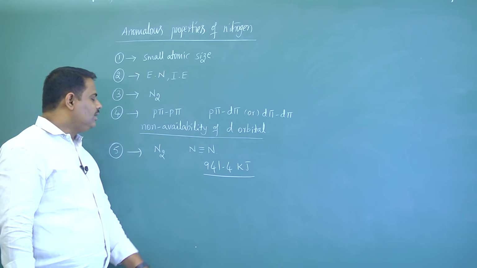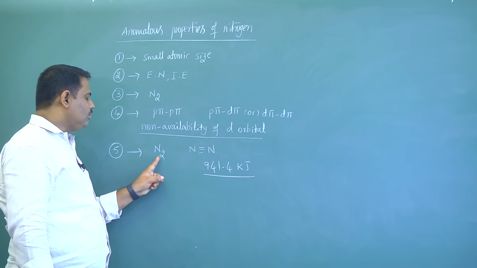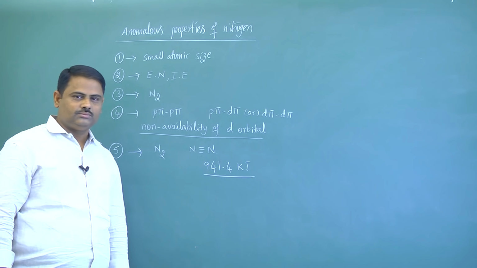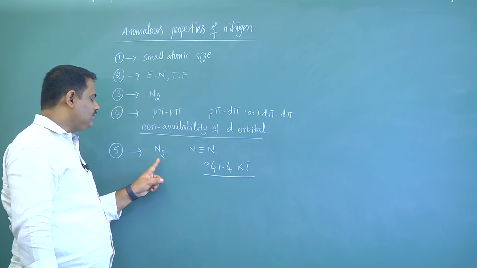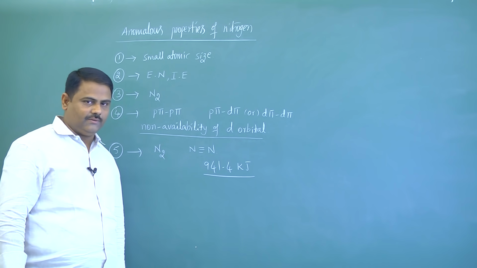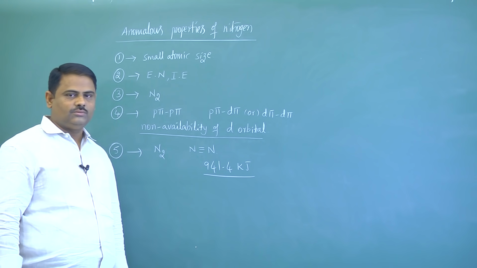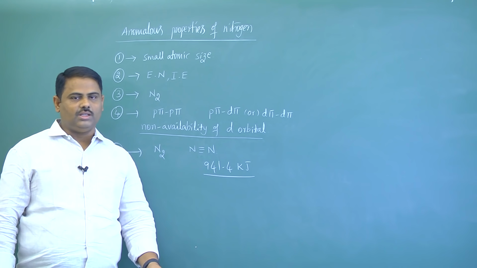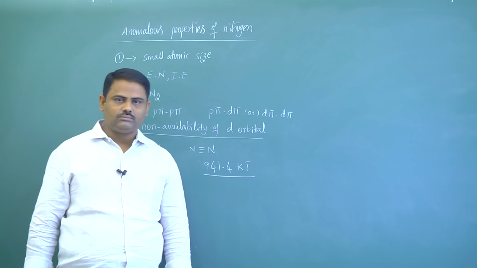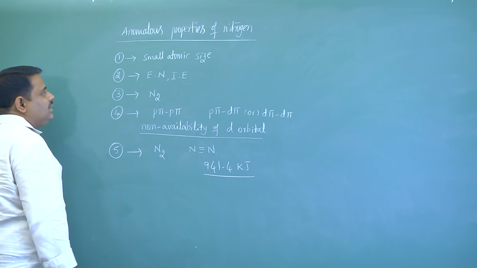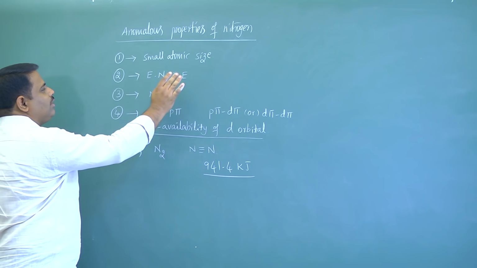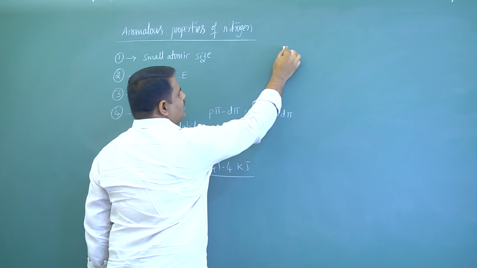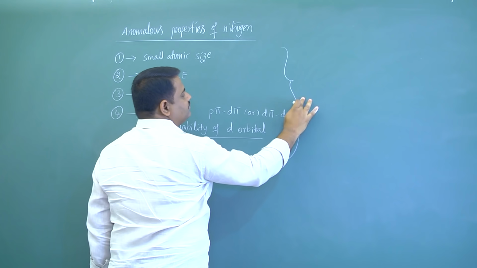So that's why nitrogen is more stable when compared to the remaining elements. So it is also called less reactive. What is the relation between reactivity and stability? Inversely related. Now these are some anomalous properties of nitrogen. This is one of the important questions for 3 marks.